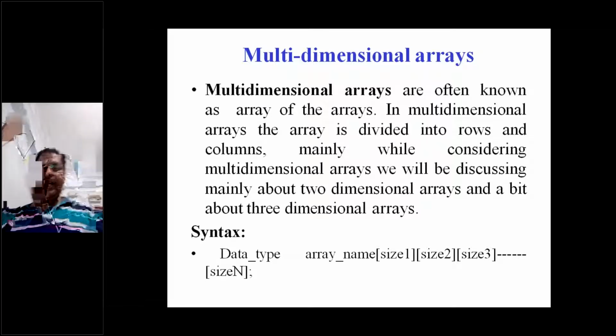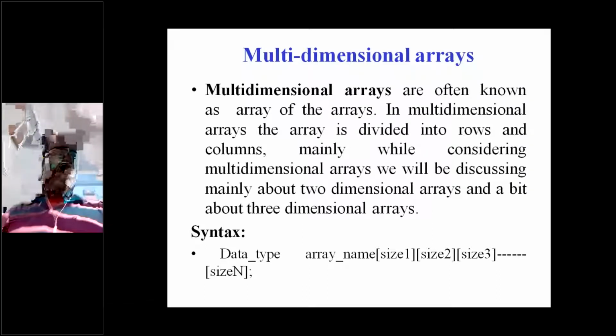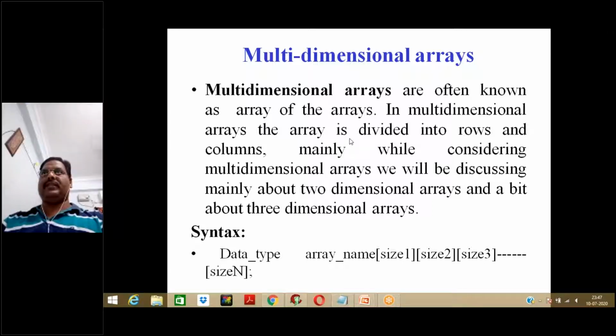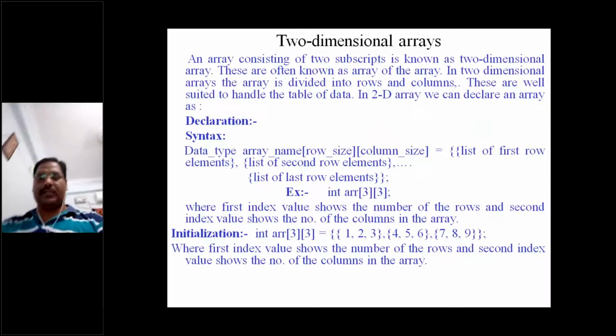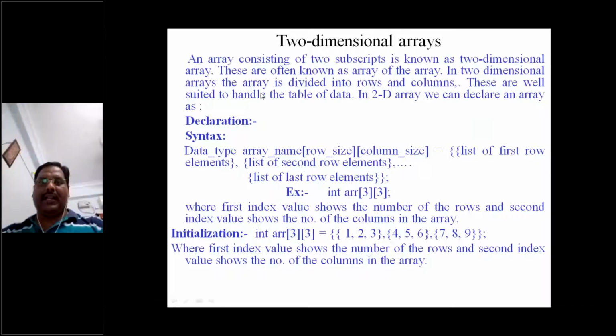Yeah, hi, welcome. This is Rajesh again. So we are going to discuss two-dimensional or multi-dimensional arrays. Okay, so two-dimensional arrays. What are those? In the earlier classes, we already saw the one-dimensional array, which consists of only one size. But a two-dimensional array may consist of two sizes, which deal with a matrix: the row size as well as the column size.